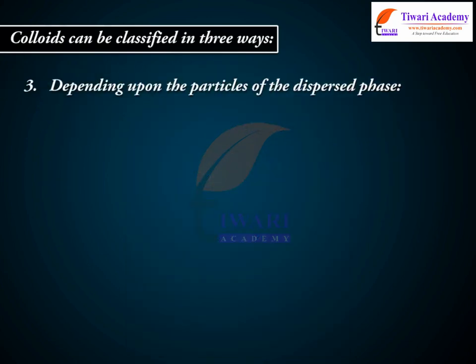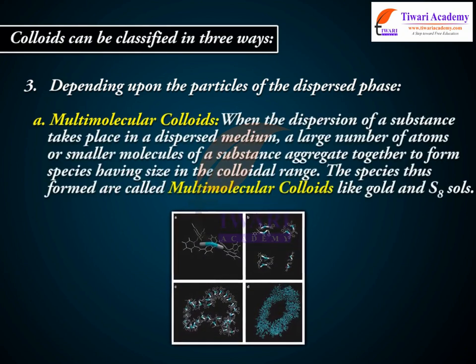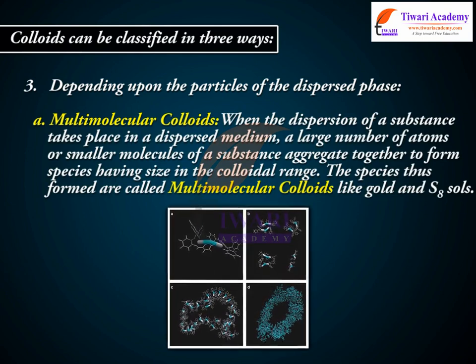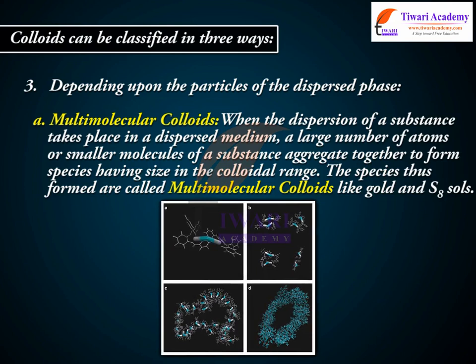3. Depending upon the particles of the dispersed phase. A. Multimolecular colloids. When the dispersion of a substance takes place in a dispersion medium, a large number of atoms or smaller molecules of the substance aggregate together to form species having size in the colloidal range. The species thus formed are called multimolecular colloids, like gold and S8 sols.